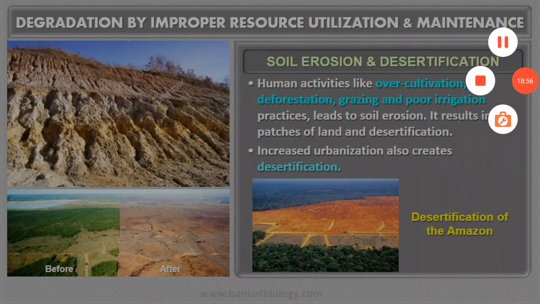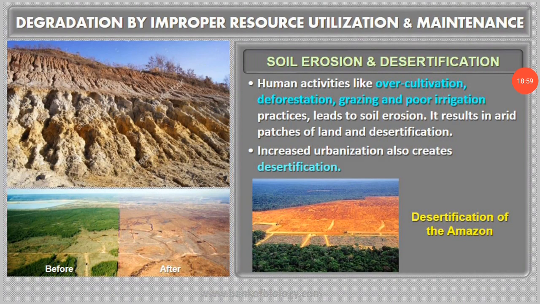But nowadays, due to human activities like overcultivation, deforestation, unrestricted grazing and poor irrigation practices, the top layer of soil has been removed. This has led to dry patches of land, and as you know, when dry patches go on extending over a period of time, that will lead to the formation of deserts.